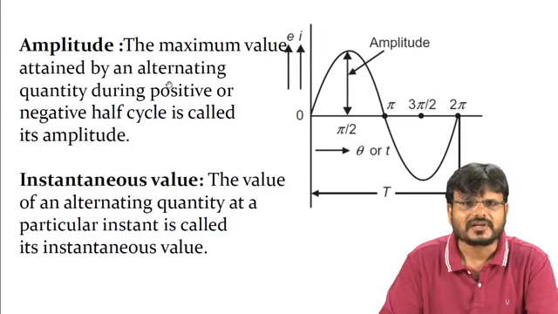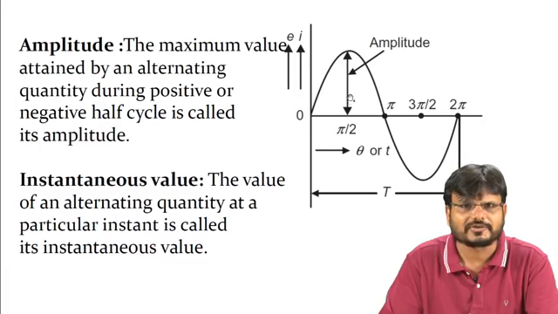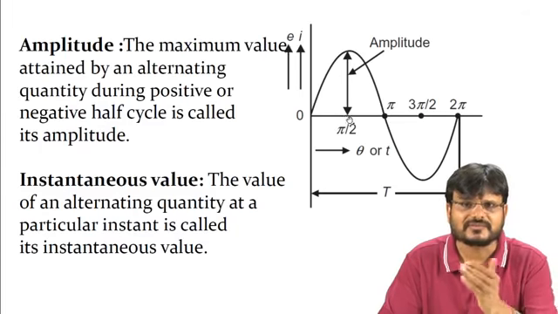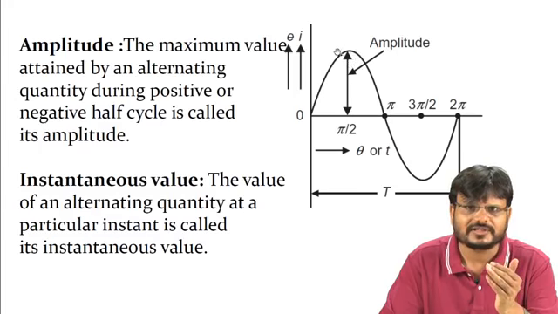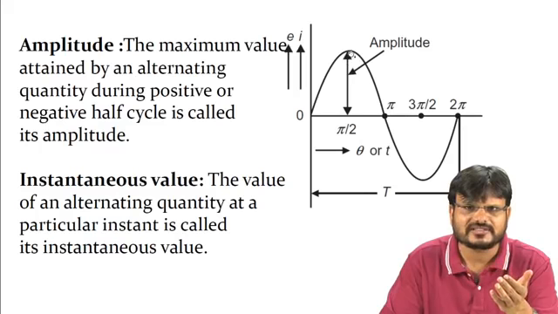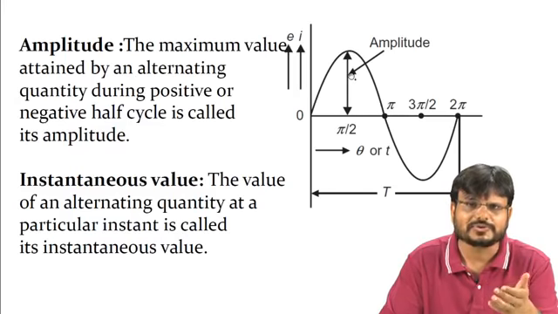Then amplitude. Amplitude is what? The maximum value attained by an alternating quantity during positive or negative half cycle is called amplitude. So here you can see the amplitude. That means maximum value. Maximum value is where? This is also some value, but where do you get the maximum value? At pi by 2. So this is called the amplitude, or you can say the maximum value of the voltage.